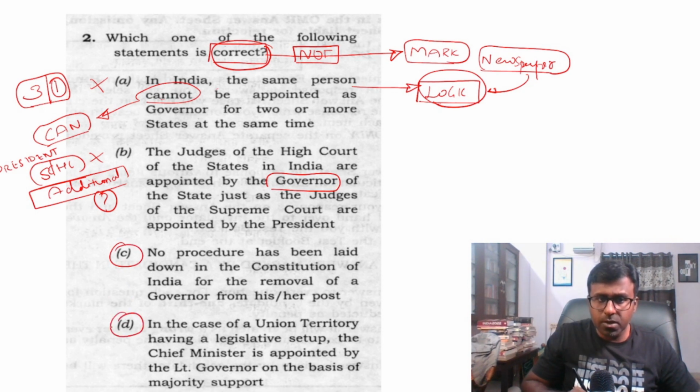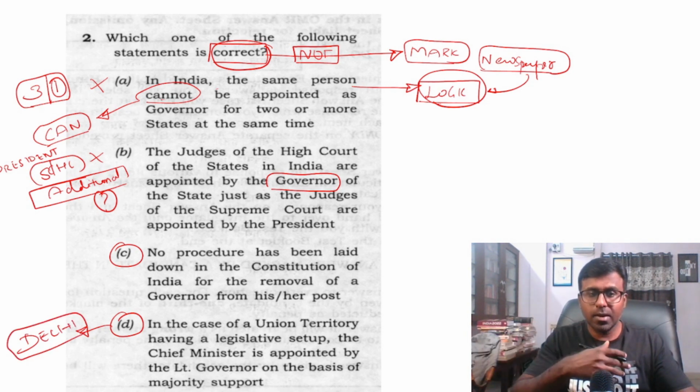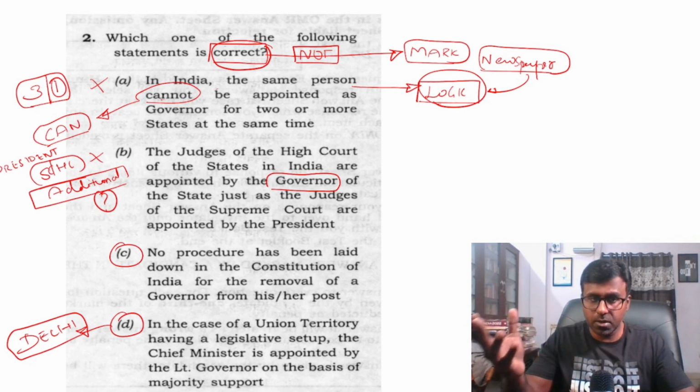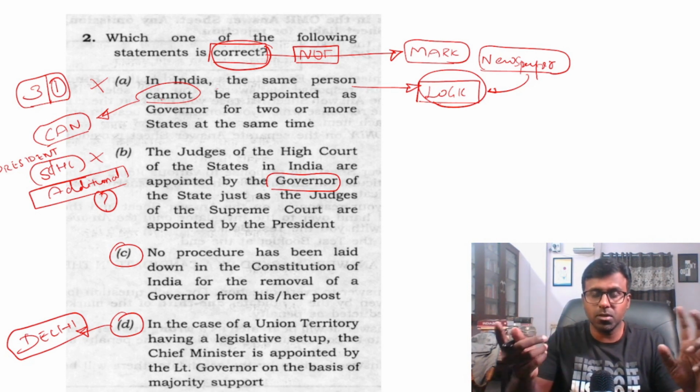In the case of a Union Territory, in the case of Delhi, the Lieutenant Governor. There have been so many articles on the problem between Delhi and the Lieutenant Governor, and the AAP government in Delhi and the Lieutenant Governor. The point is the tussle between two power centers.